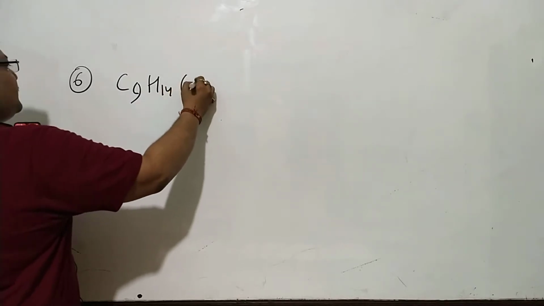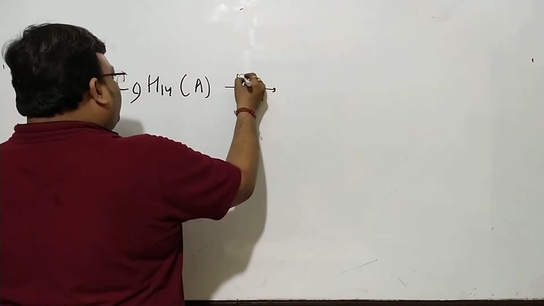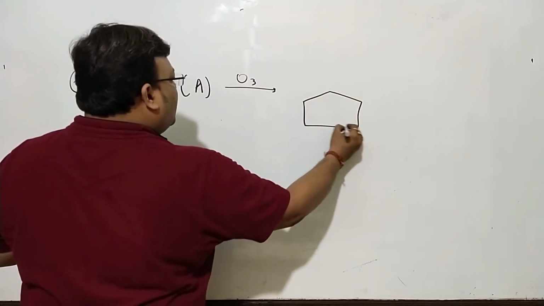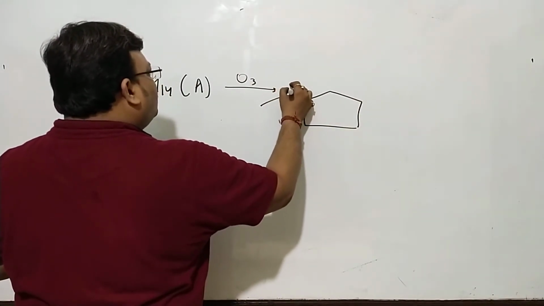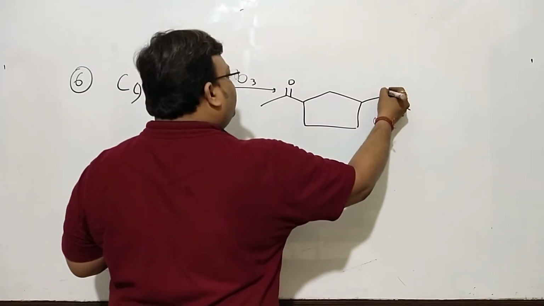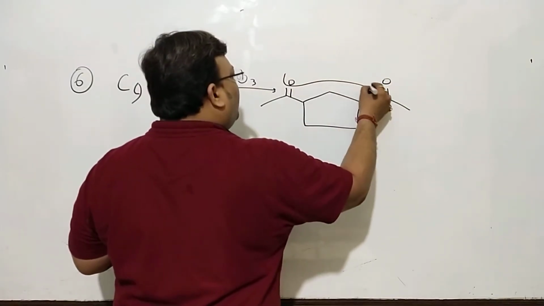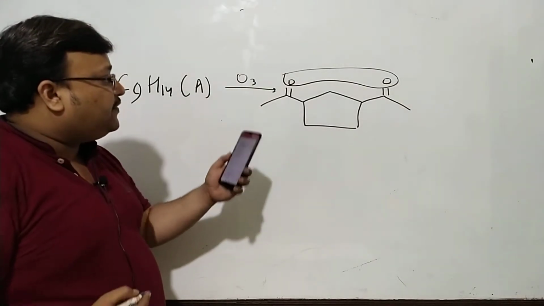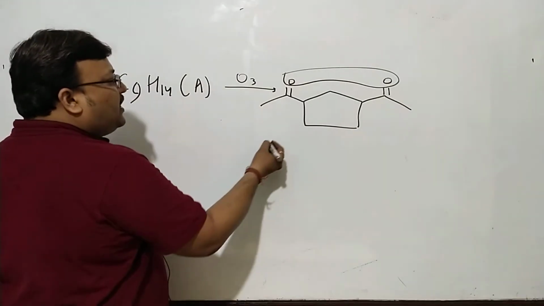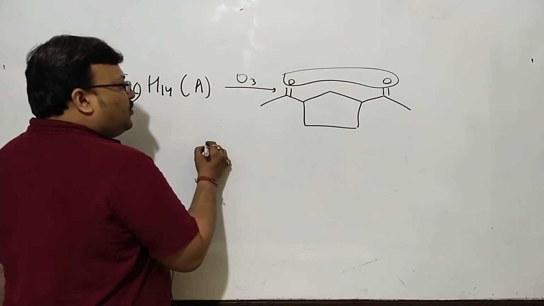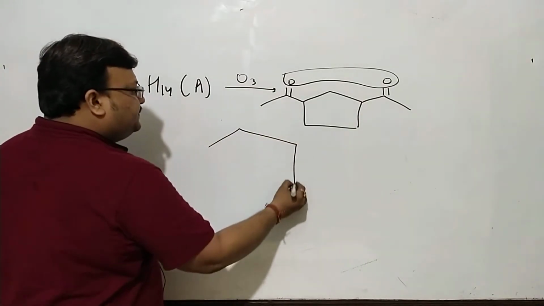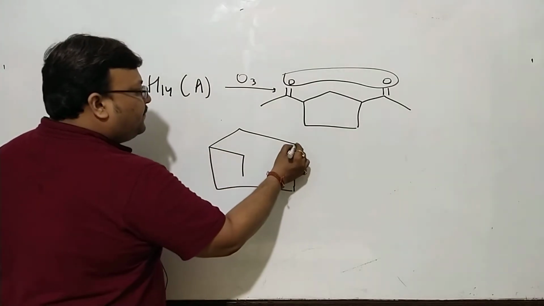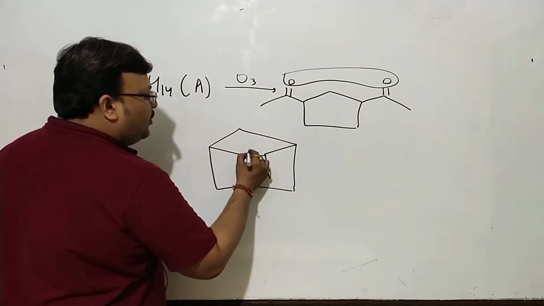So compound 6, C9H14, along with all the information I gave you about degree of unsaturation, this is the most vital one, because this is all that is required. You just need to join the 2 ends. And when you join the 2 ends, you can draw it like an envelope. You can bring it in this way. Maybe place a pi bond here.